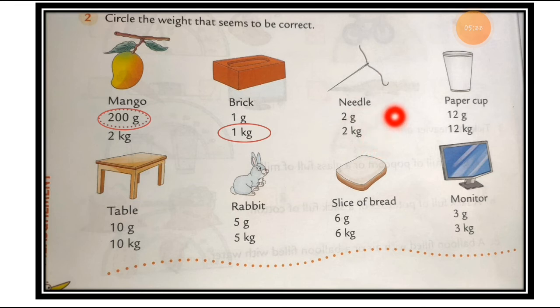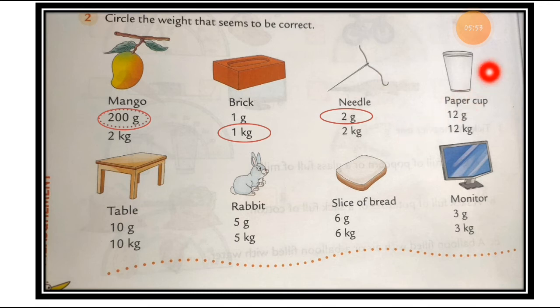A needle is not that heavy, 2 kilogram. The correct weight of the needle is 2 gram. So you have to put a circle on the 2 gram. The weight of the needle is not as much as 2 kilogram. The weight of the needle is only 2 gram, not more than it. The needle is a very light object, so it is not that heavy.